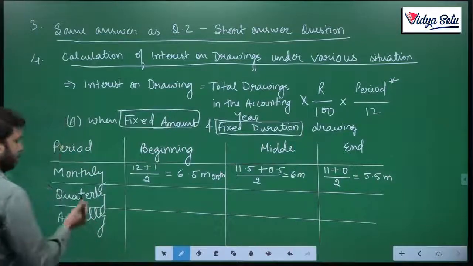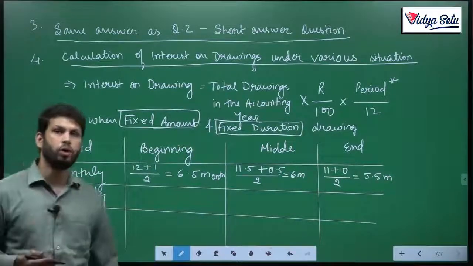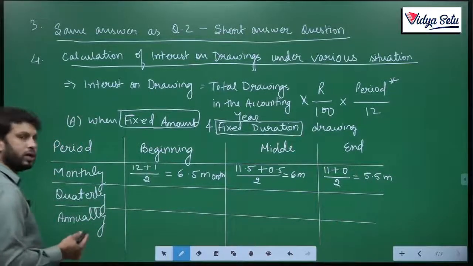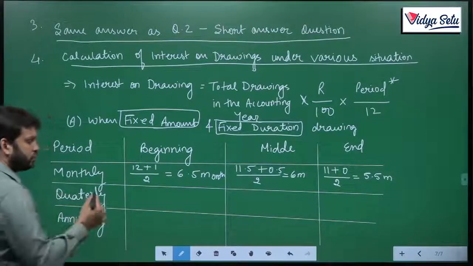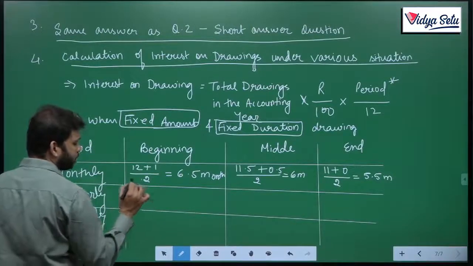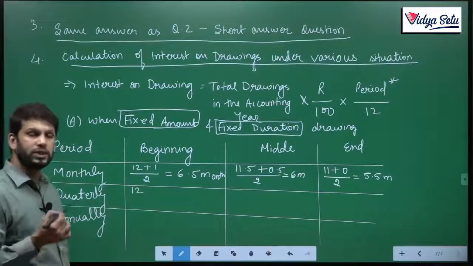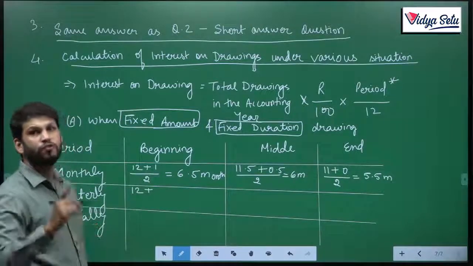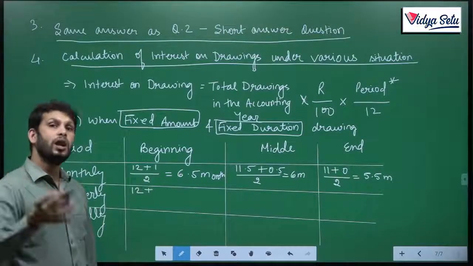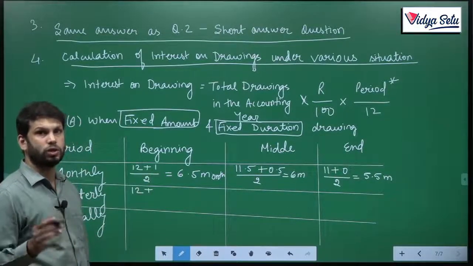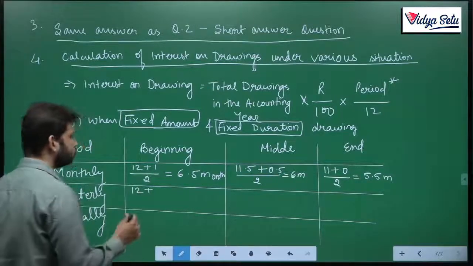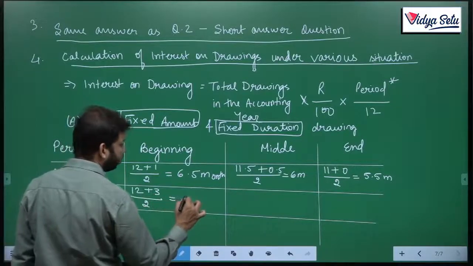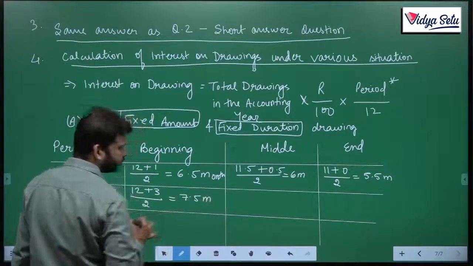In the similar way, if I am withdrawing quarterly, there are 4 quarters in a year. The first quarter begins on 1st of April. So if I withdraw money on 1st of April, the total will be 12 months. I use this money for 12 months. The last money I withdrew on 1st of January. That is the beginning of the last quarter, accounting year wise. The last quarter is January, February and March. So this money I used for 3 months. So 12 plus 3 upon 2, 7.5 months.